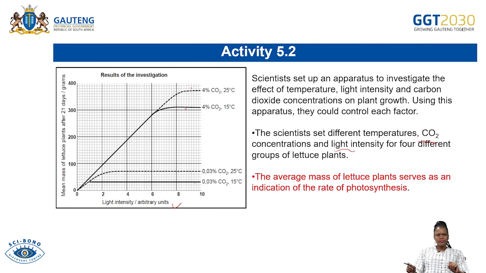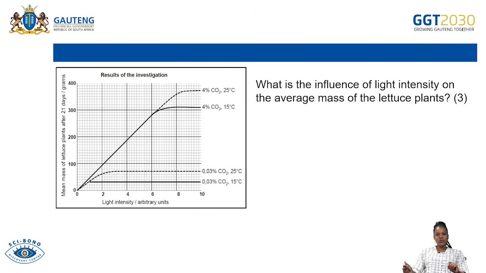Now, the average mass of lettuce plants serves as an indication of the rate of photosynthesis. Now let us look into the question.